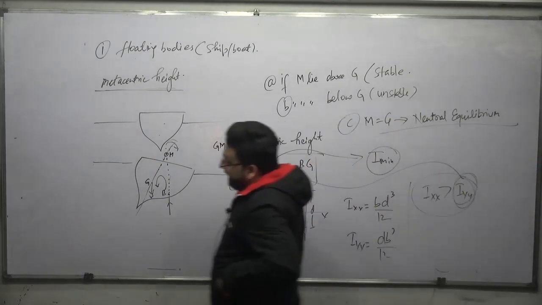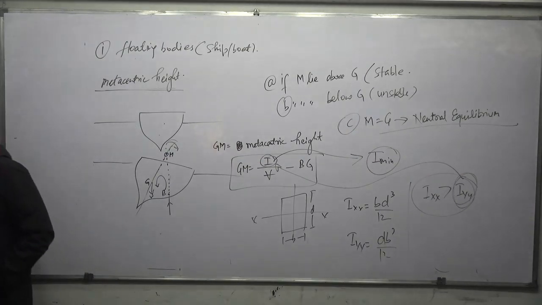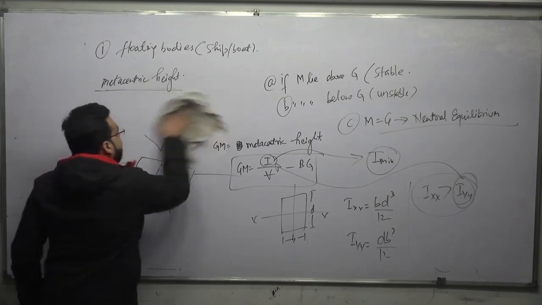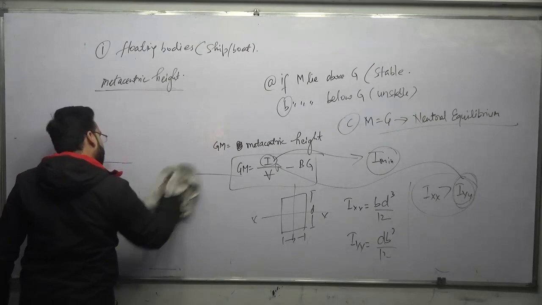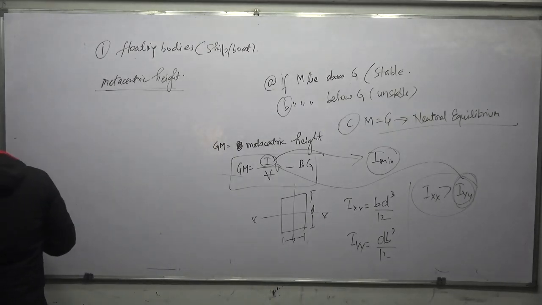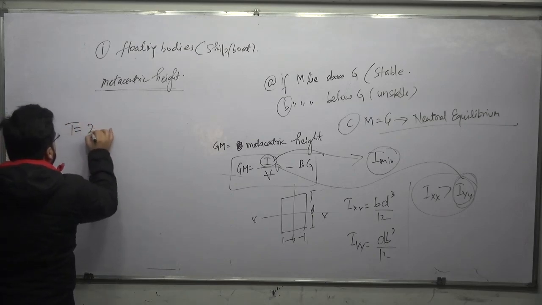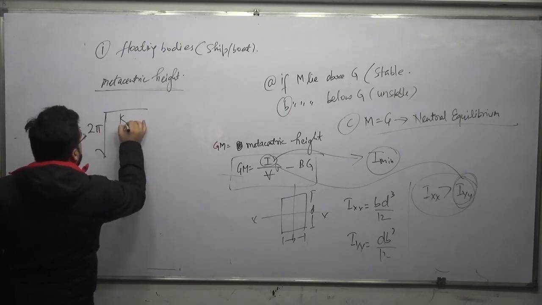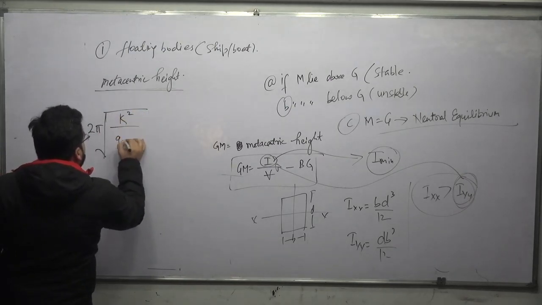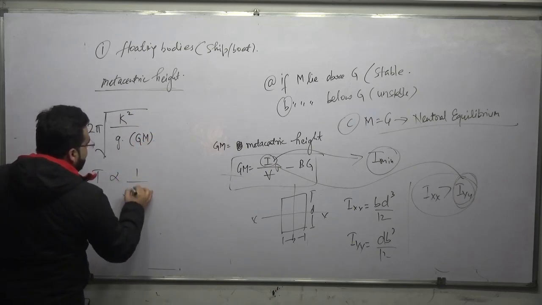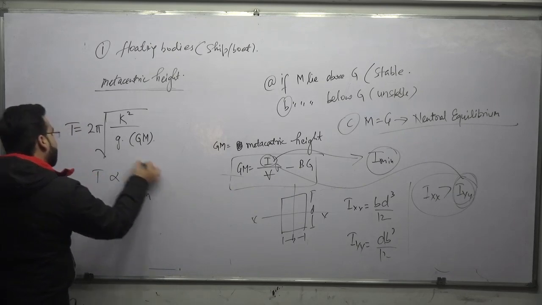Okay, after this, the metacentric height, then we move to the time period of oscillation also. You can also understand the time period of oscillation. The time period of this oscillation is given by 2 pi under root of k square divided by g into GM. So time period is inversely proportional to the under root of the metacentric height.